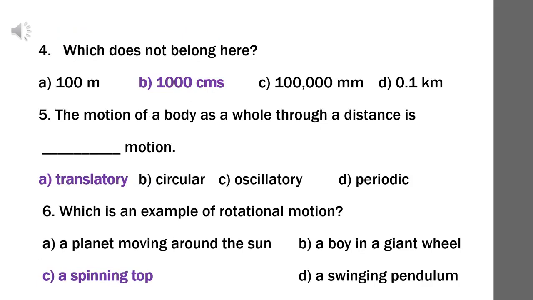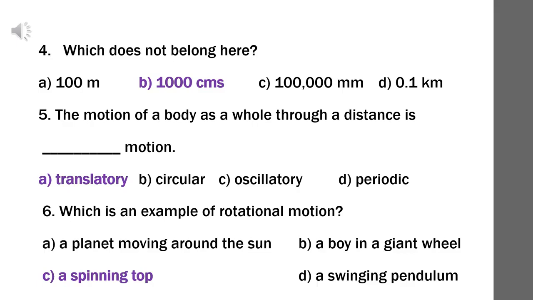Question number 4. Which does not belong here? Option A, 100 meter. Option B, 1000 centimeters. Option C, 1 lakh millimeter. Option D, 0.1 kilometer. Here, symbols of units should not be written in plural form. So, option B, 1000 centimeters is the correct answer. All other units are in singular form, only 1000 centimeters is in plural form.